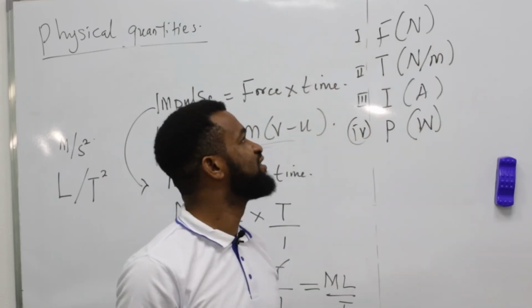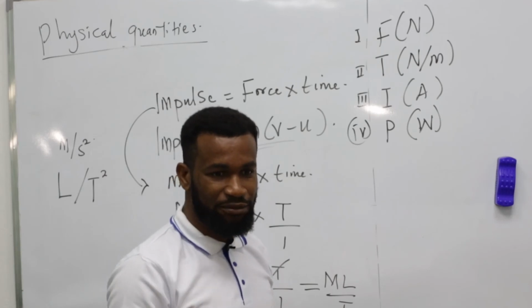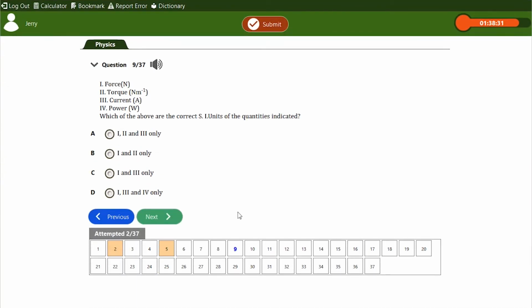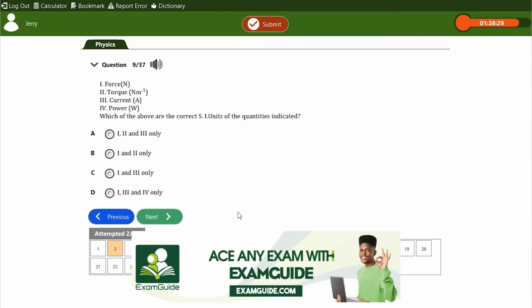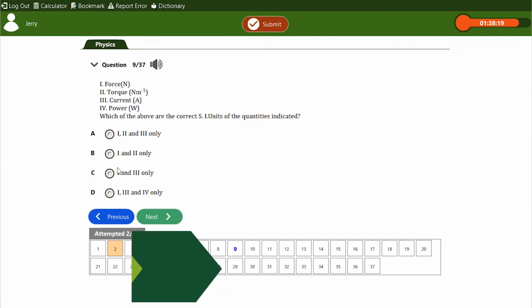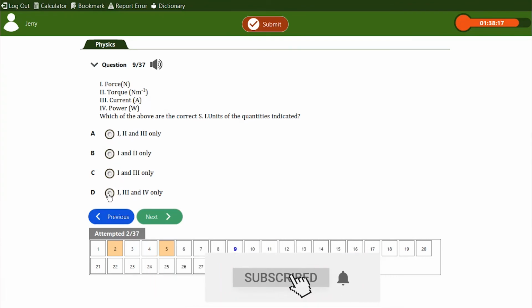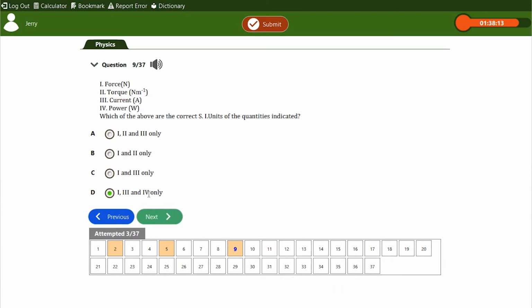So this is not correct. The option there is: I is correct, 3 is correct, and IV is correct. Yes, the option is D, 1, 3, and 4 only. These are the correct options for this question.